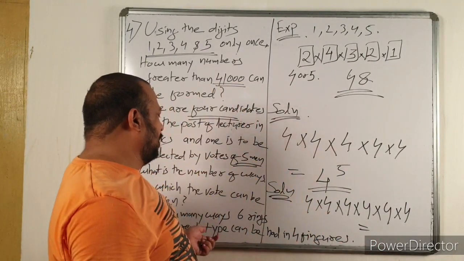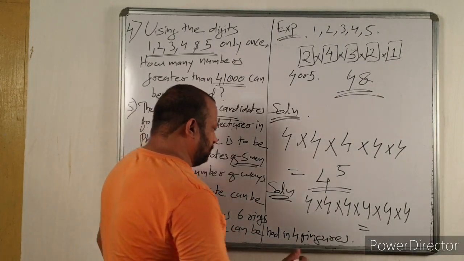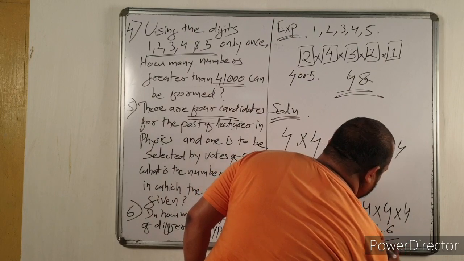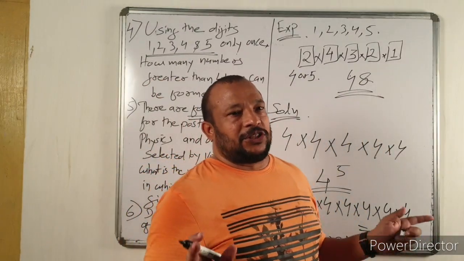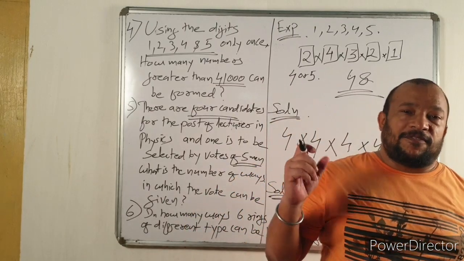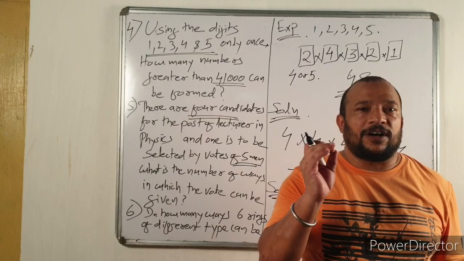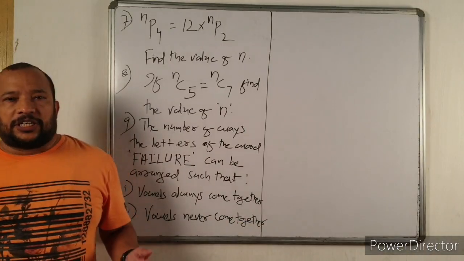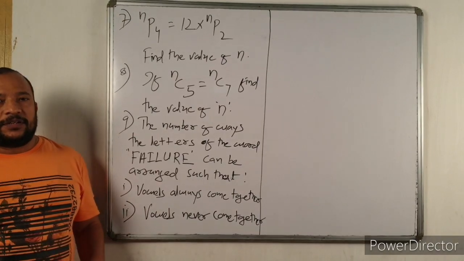So here the answer is 4 to the power 6. So these are the very, very important questions based on principle of counting. Set of questions. If you want to take the screenshot, please take the screenshot.